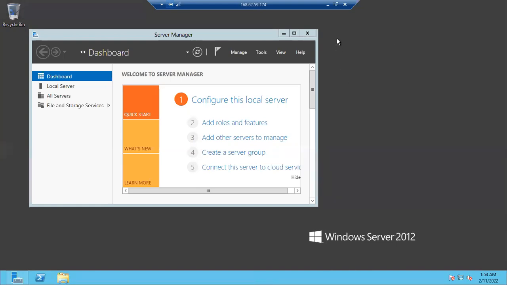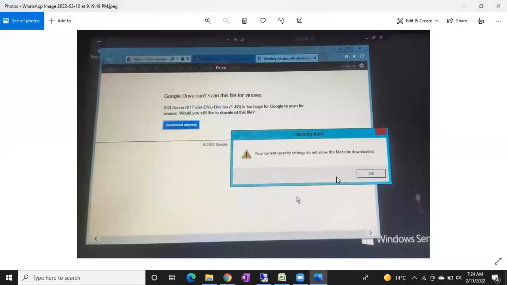Right. So let me show you one thing. While downloading the SQL software, sometimes people are getting this error: your current security settings do not allow this file to be downloaded. You can see here in the Azure VMs, you are getting this. And of course, yesterday we discussed it, right?